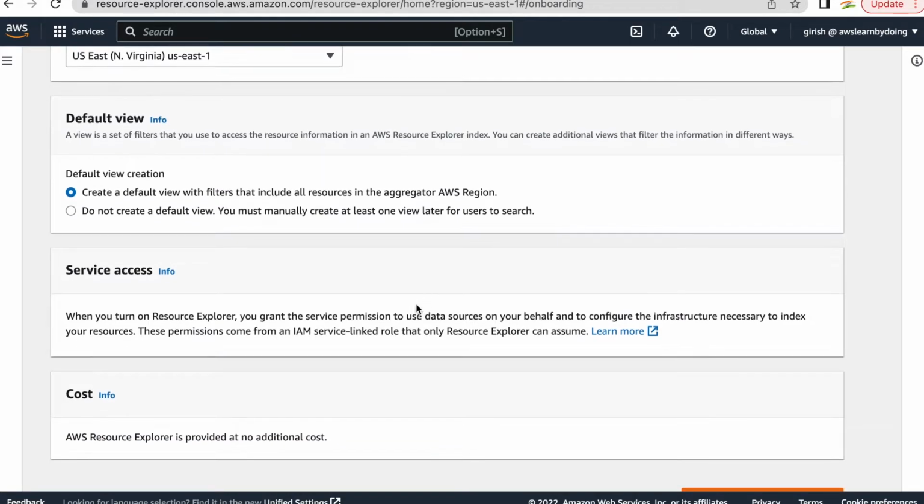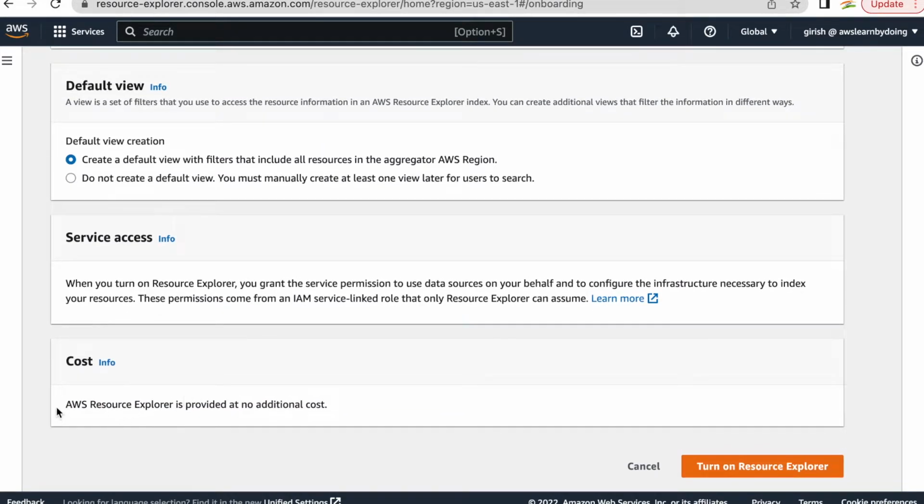Okay. Service access, I'll just keep it as is, and this is music to our ears: AWS Resource Explorer is provided at no additional cost. I assume it should be no additional cost, because you want your customers to pay for resource utilization and not for discovery as well. Doesn't make sense. So good that AWS kept it free of cost. Turn on Resource Explorer.